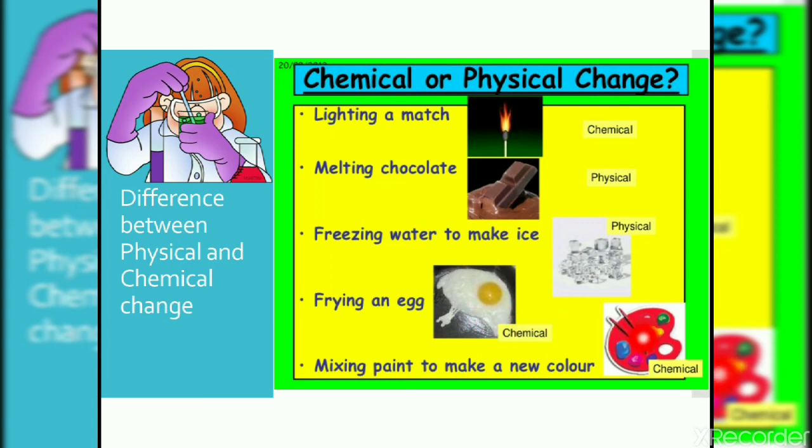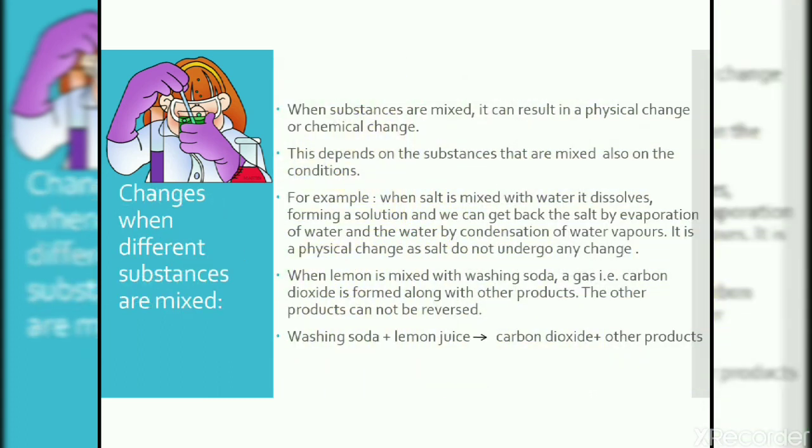Mixing paint to make a new color is a chemical process. If we are mixing two colors and a new color is formed, we cannot again get the colors from which that color was formed. Now, changes when different substances are mixed. When substances are mixed, it can result in a physical change or a chemical change. Let's see how.